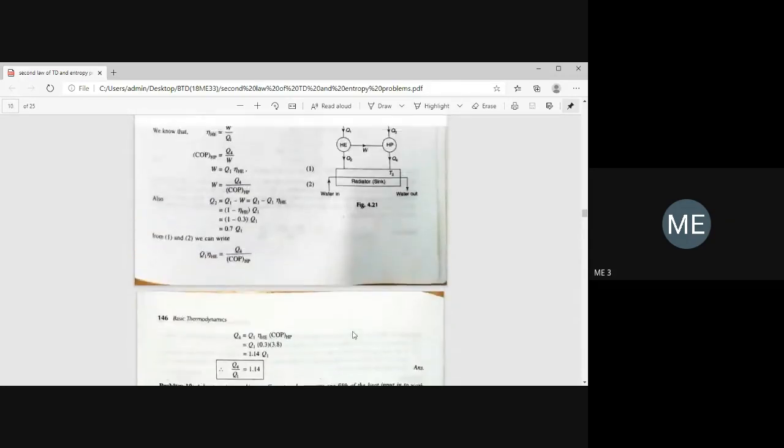So like that, you have to go through a number of problems. Refer to any good textbook. You can refer to Rajput, a very good book: Engineering Thermodynamics by R.K. Rajput, or any basic thermodynamics book. Try to solve the numerical problems on the second law of thermodynamics, the first law of thermodynamics and entropy. All of you have to solve the problems. Problems are most important.